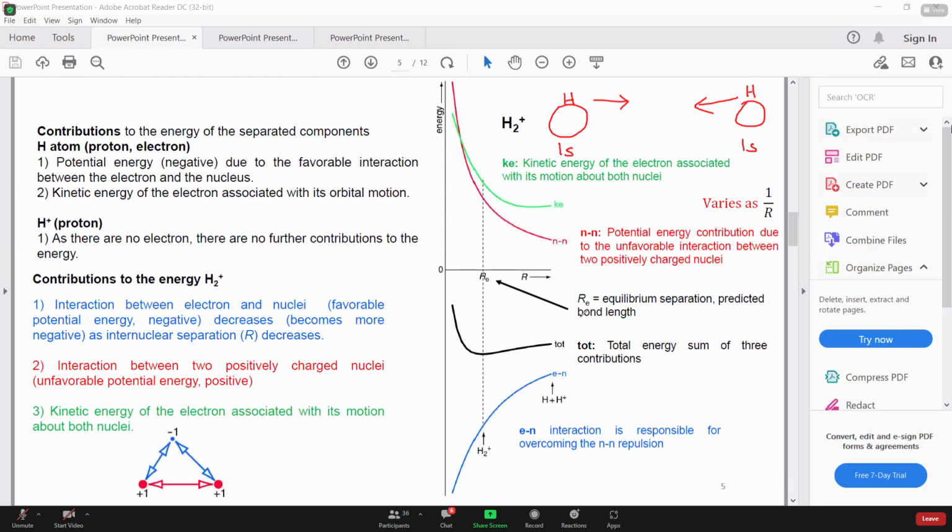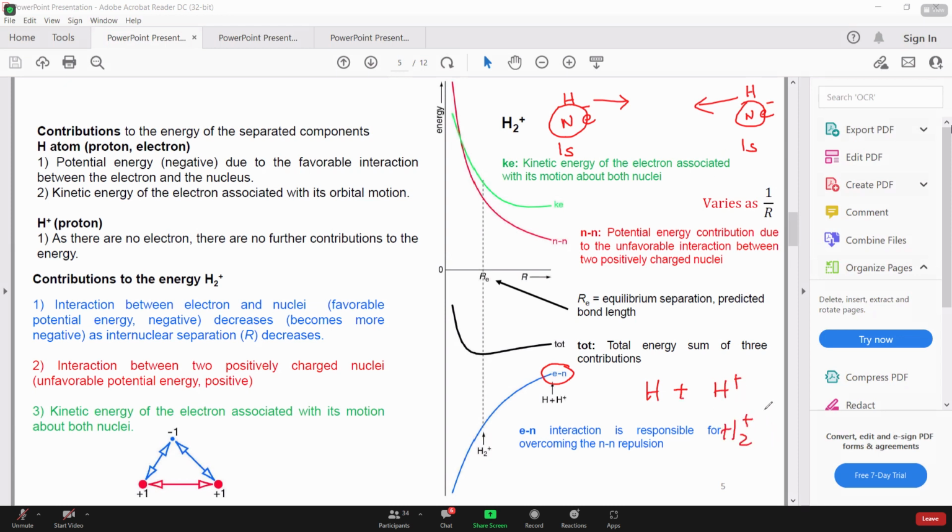The first factor is, electron is revolving around the nucleus. Here another electron is revolving around the nucleus. So the first factor, that is attractive force, would be the attraction between electron and the nucleus. One nucleus is here, obviously one is here. So when both of these will come closer, they have talked about a very simple system, like hydrogen is forming bond with proton resulting in H2 positive.